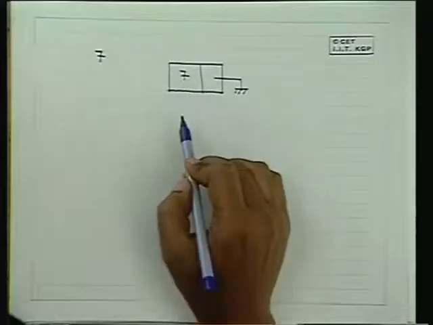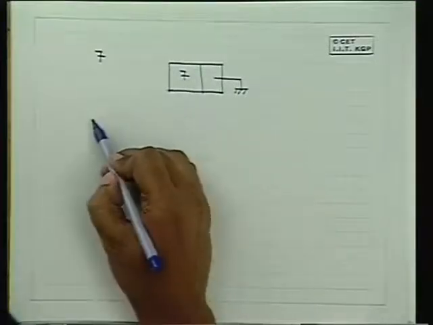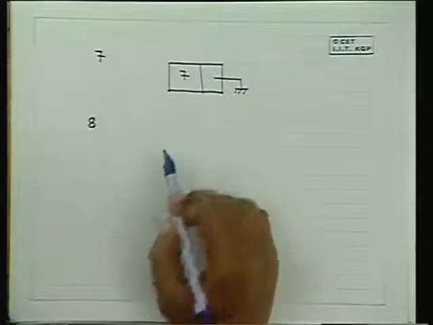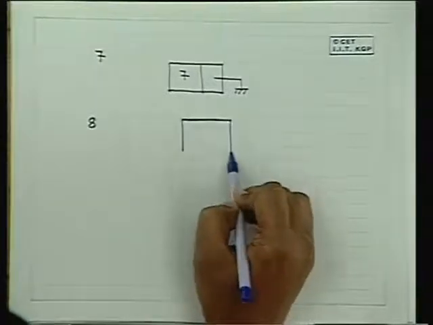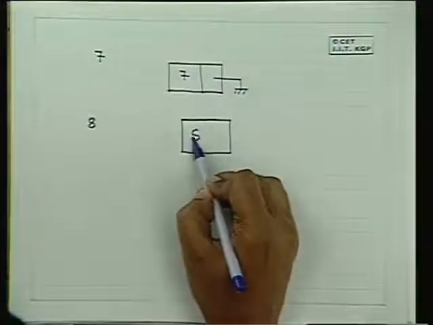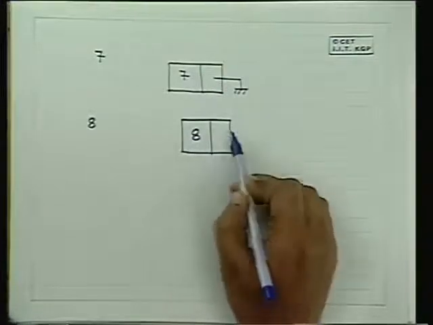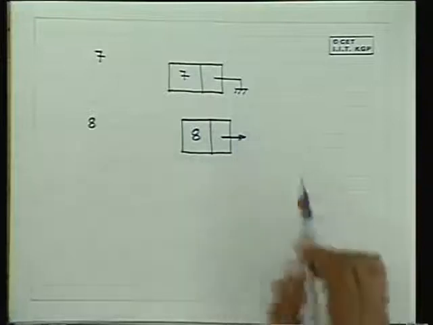The next item which is read, suppose the next item read is 8, then we have two options. We will allocate another piece of data, make this 8, and we have two options here.